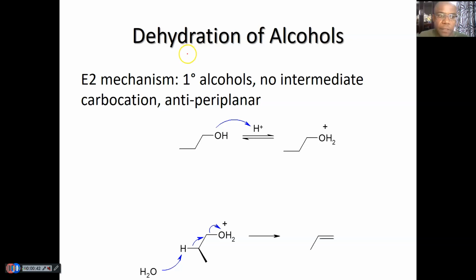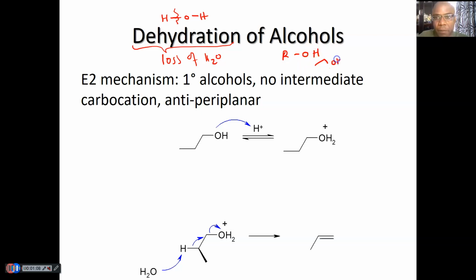Let's continue with alcohols. Dehydration of alcohols. To dehydrate is to lose water. So it's loss of H2O. An organic molecule loses the elements of water, which could be an H and an OH. Of course, alcohols have a general formula like that.